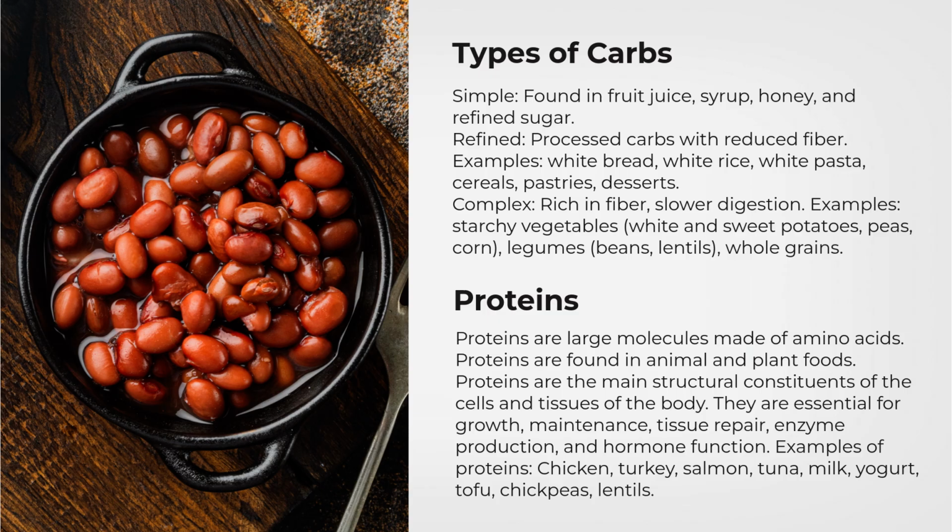Proteins. Proteins are large molecules made of amino acids. Proteins are found in animal and plant foods. Proteins are the main structural constituents of the cells and tissues of the body. They are essential for growth, maintenance, tissue repair, enzyme production, and hormone function. Examples of proteins: chicken, turkey, salmon, tuna, milk, yogurt, tofu, chickpeas, lentils.